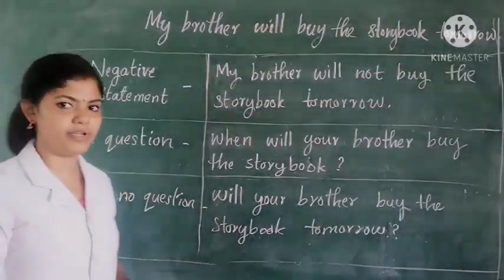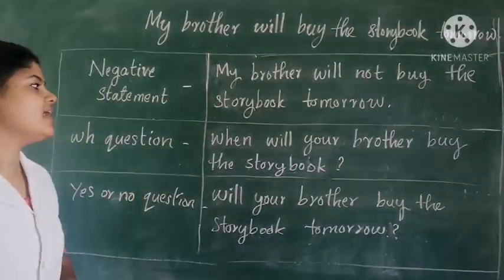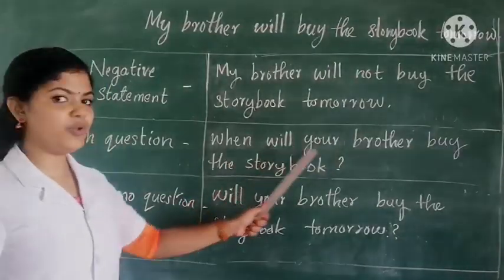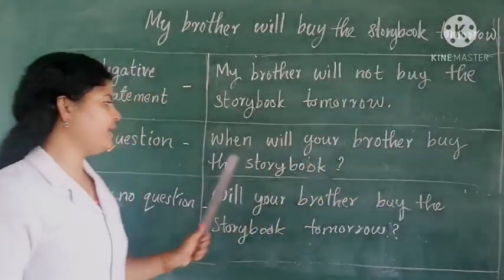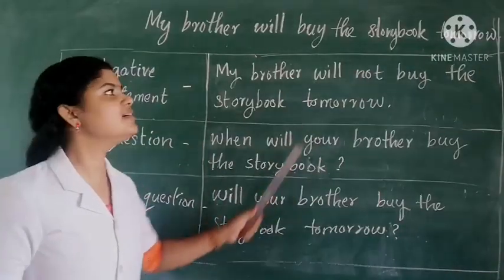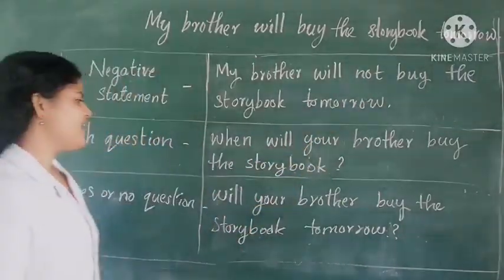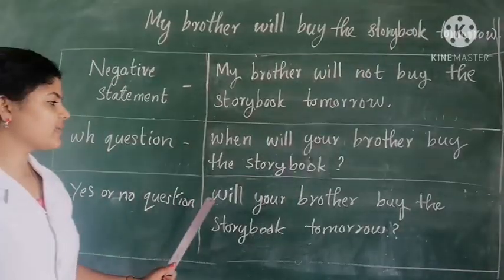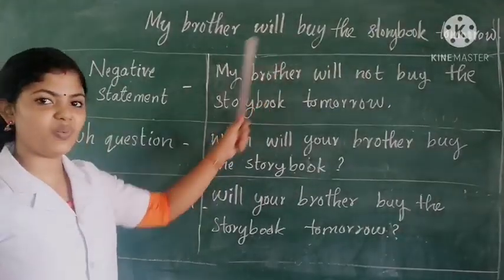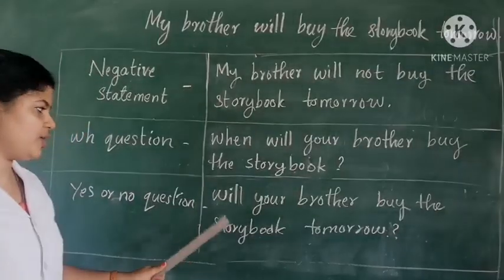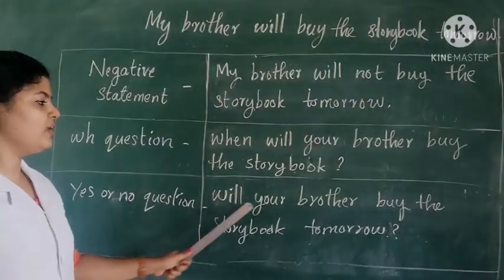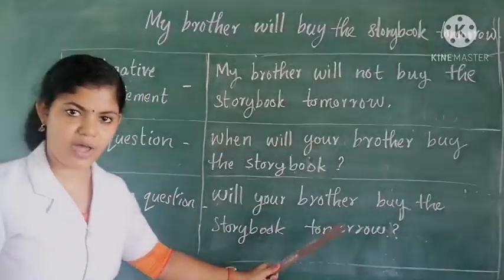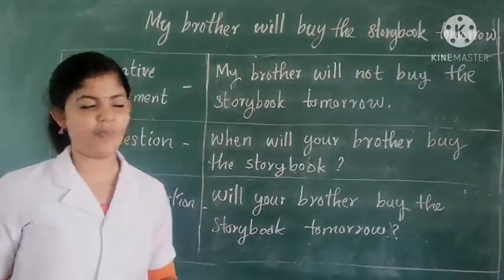Next one, WH question. How can we make a WH question using the same sentence? We use when. So, when will your brother buy the storybook? What's the answer? Tomorrow. Next one, yes or no questions. Same, we have to start with the auxiliary verb, that is, will your brother buy the storybook tomorrow? It can be yes or no.